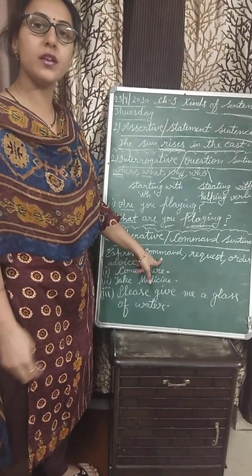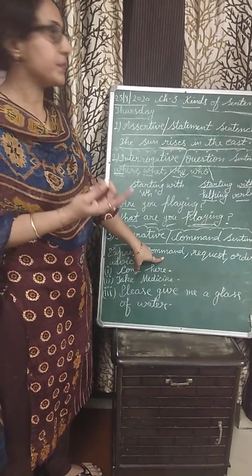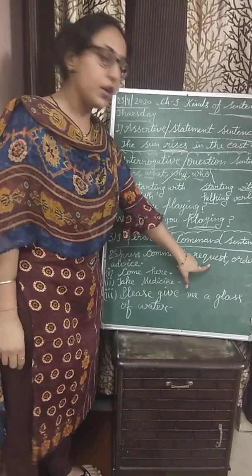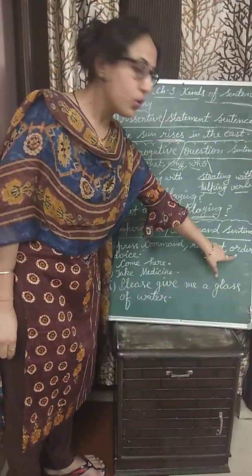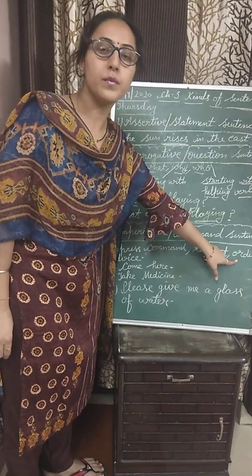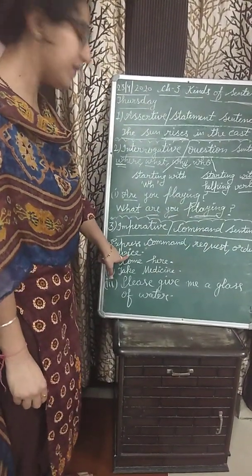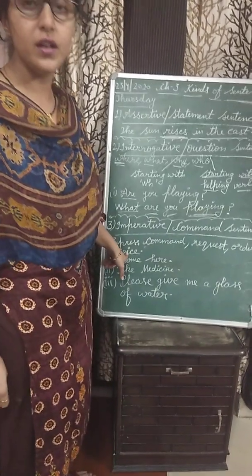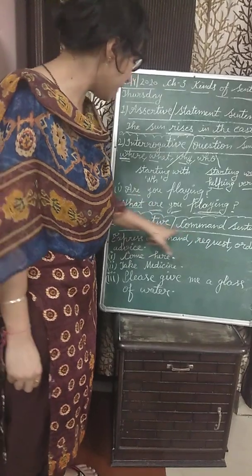For example, I can give you the command, open the door, open the book. Request, please give me a glass of water. Order, do this, study this, do your test properly. Advice, I can give you any advice, take medicine in time. Okay, beta? This is an imperative sentence.